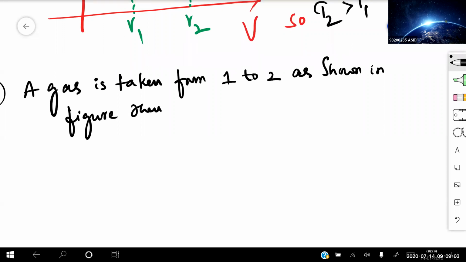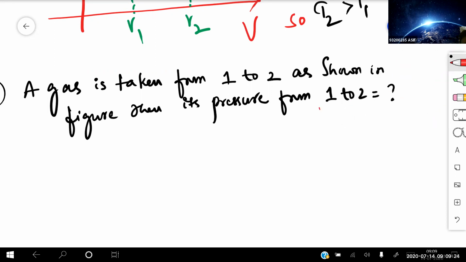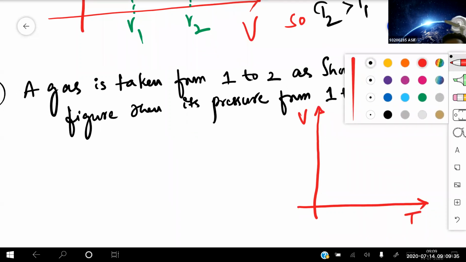Then its pressure from 1 to 2 is, this is the question. This is a graph I have taken right now. So this is volume and this one is your temperature. And the graph given in this one is something like this.